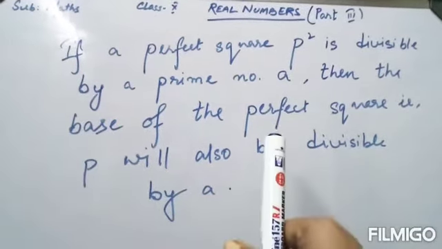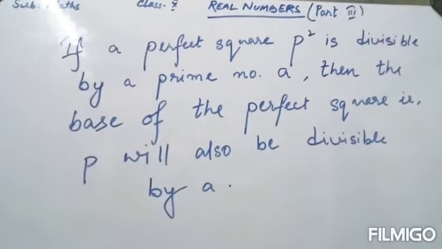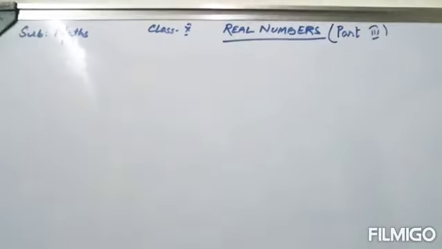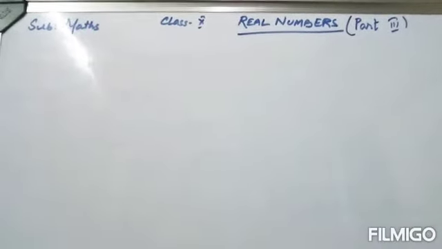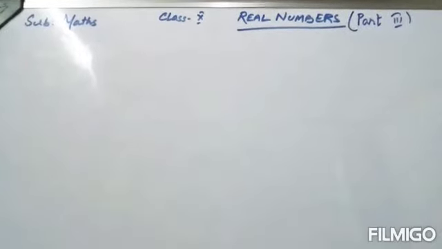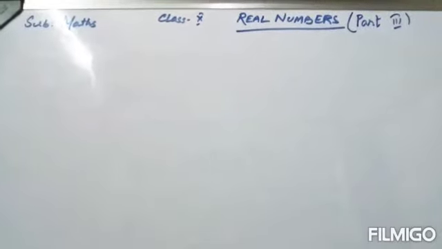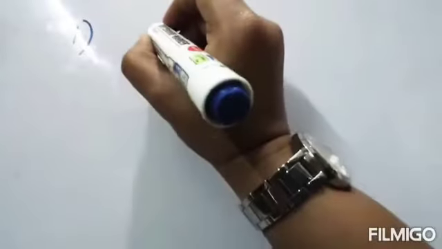And why do we need this theorem? Let's see what its utility is. Let's see how we can utilize the theorem to solve one problem. What type of problems can be solved by using this?